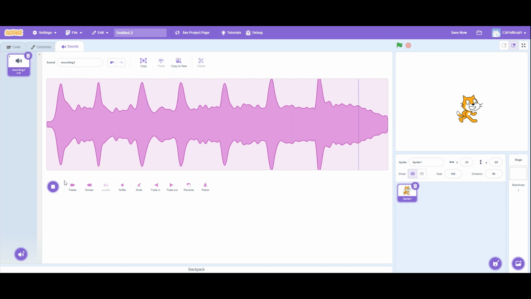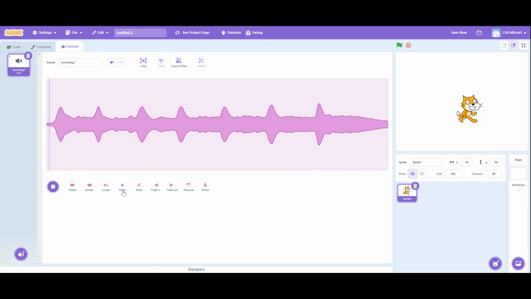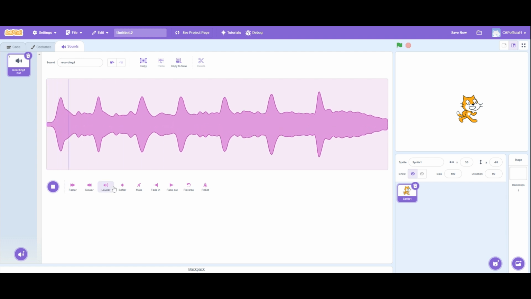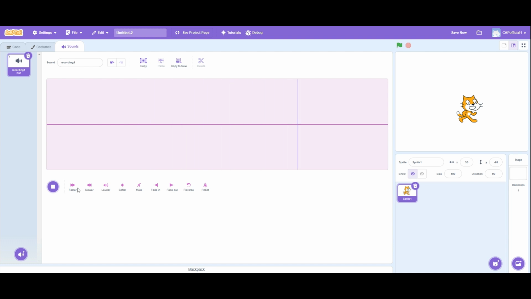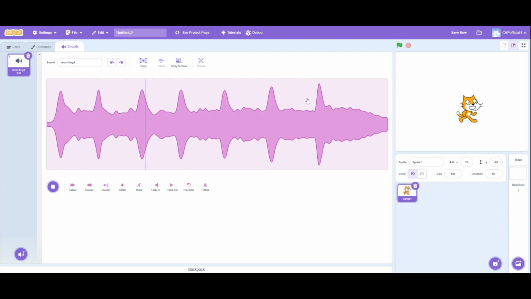This makes the sound louder. And we have the softer button, which makes the sound softer. We have the mute button. This just mutes the sound. And to go back, we can just hit Control Z.